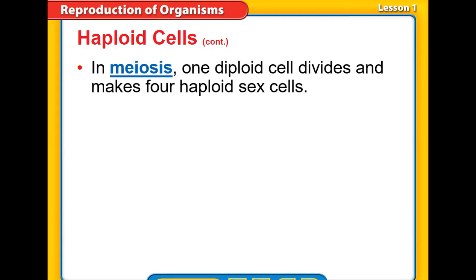But they are produced from a certain type of division, not mitosis, because as we know, mitosis produces a regular cell which is an exact copy of the original. So if the cells in the ovary in females or testes in males divided by mitosis, they would produce diploid cells. But we don't need diploid, we need haploid cells. So we have a special kind of division, which we call meiosis. Meiosis is a certain type of division that happens in the reproductive organs, ovary and testes, to produce a special type of cells which are haploid, which are the sex cells, sperm and egg.